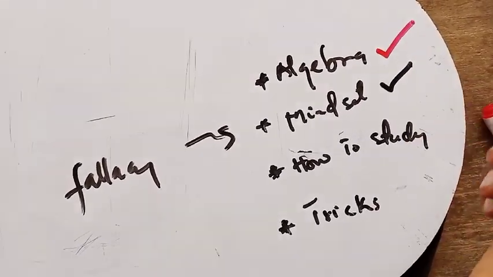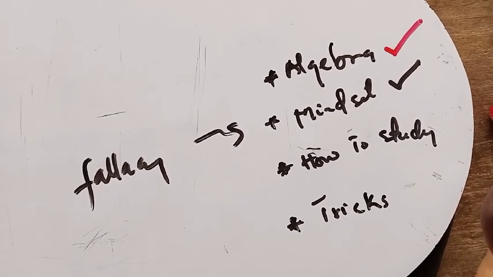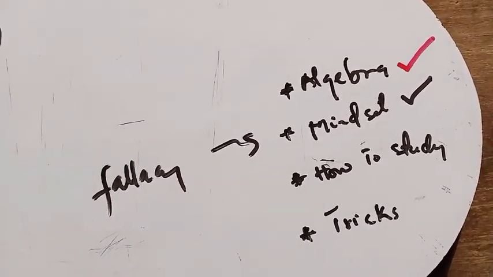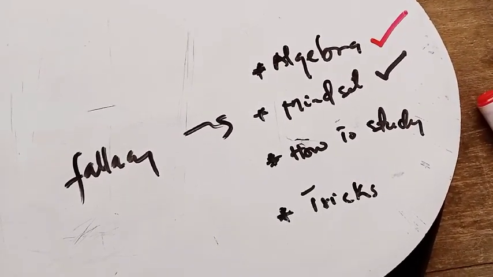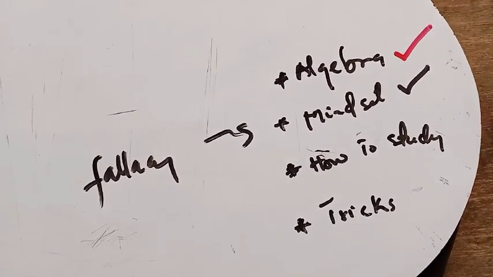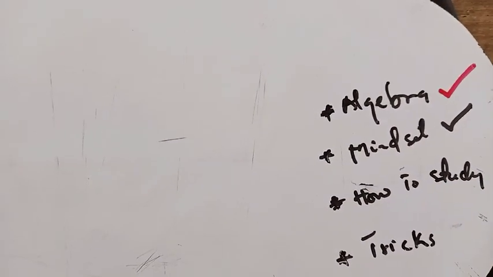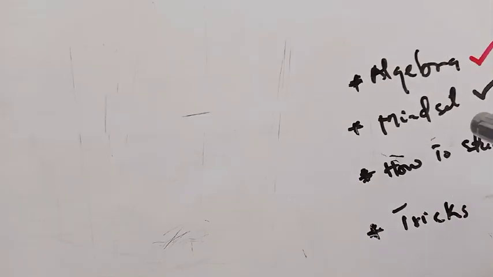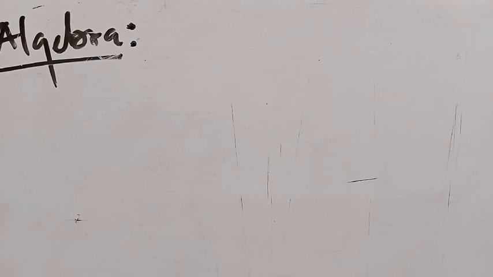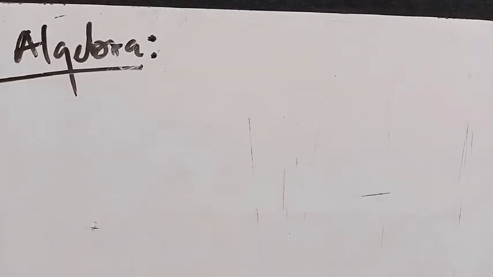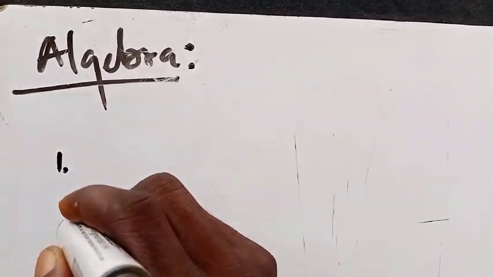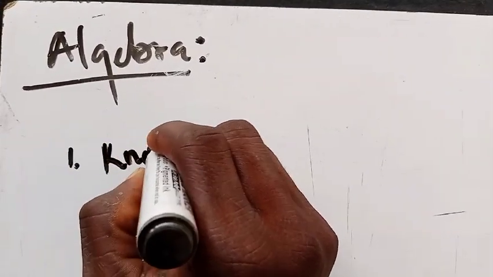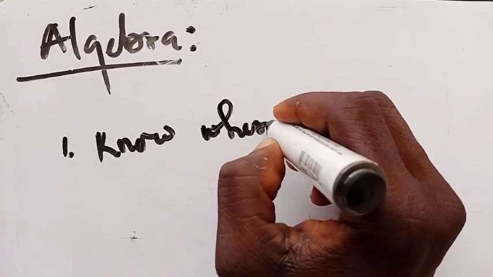So once you have that mindset, you can easily move forward in tackling any problems that come your way under algebra. Now the next one is, how do you study the algebra? There's no magic in studying algebra here, right? There's no straightforward trick, there's no extraordinary method for you to learn the algebra. So the first thing you must know is to know where you are, right? So know where you are.